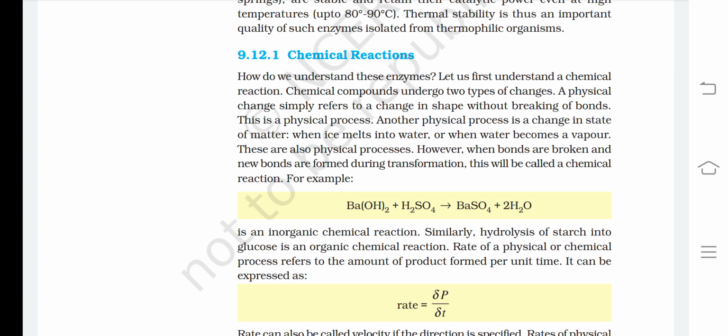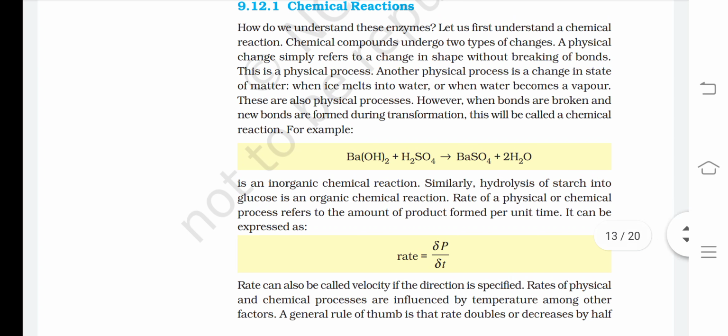For example, barium hydroxide, that is Ba(OH)2, plus sulfuric acid, that is H2SO4, forms BaSO4, barium sulfate, plus 2 molecules of H2O. This is an inorganic chemical reaction.